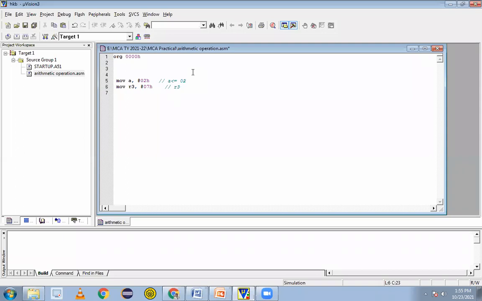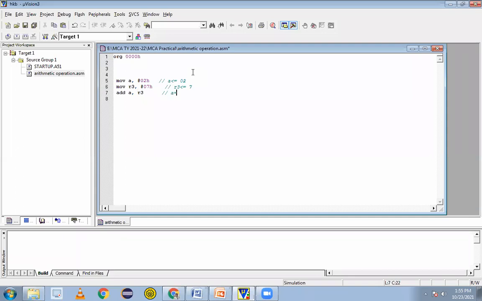So you should understand these things. That's why small letter or capital letter doesn't matter here. Both small and capital work. Next is ADD A, R3. Correct?